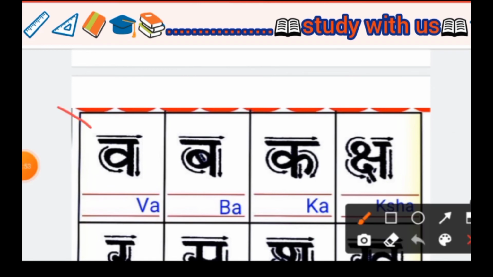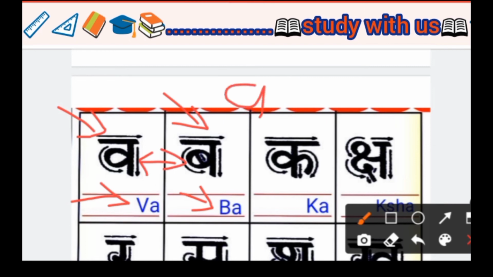Next we see va. In English we write it va. Next ba. In English we write it ba. B and Y are nearby similar. Only Y is written this way, and B is made by drawing only one line, so it becomes a B.